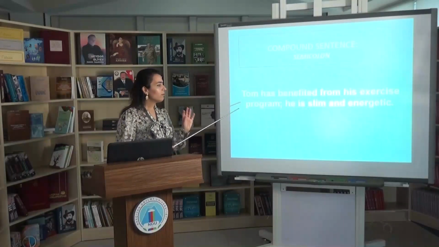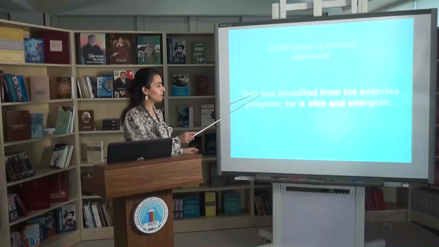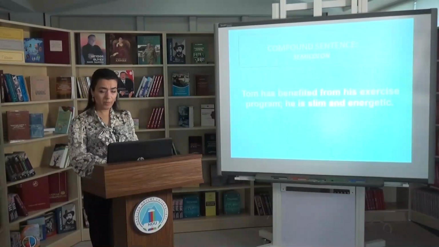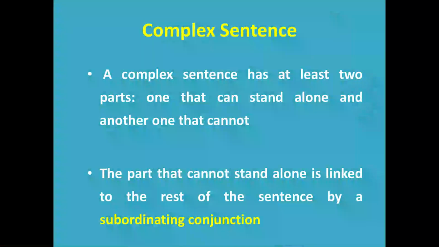That's why we can very easily use a semicolon instead of any conjunction. So that's all for compound sentences. The next step is the complex sentence.